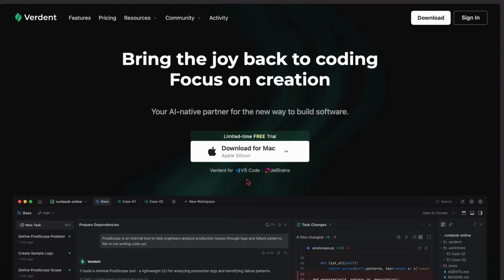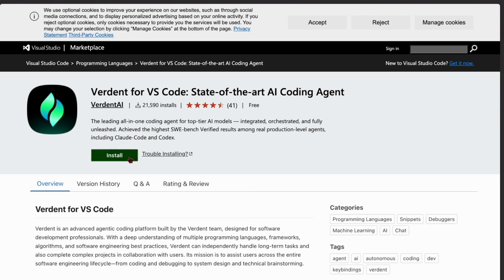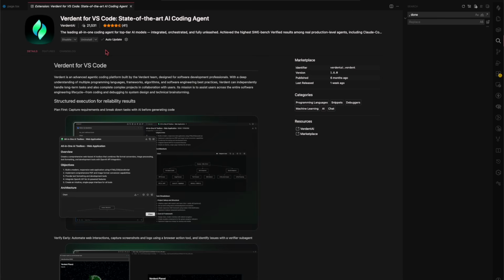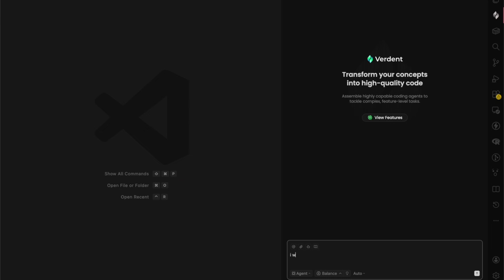Anyway, so yeah, I went to the Verdant website and pressed install for VS Code. Then I signed up and now it's time to build the extension. So I just described exactly what I wanted my extension to do. Remember a couple years ago in the dark ages when you actually had to write the code?